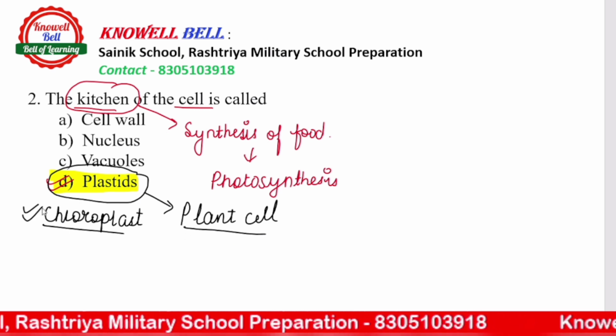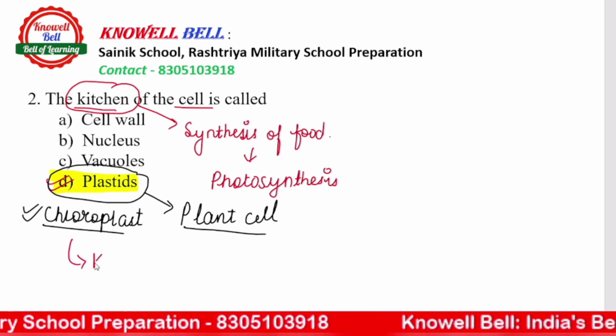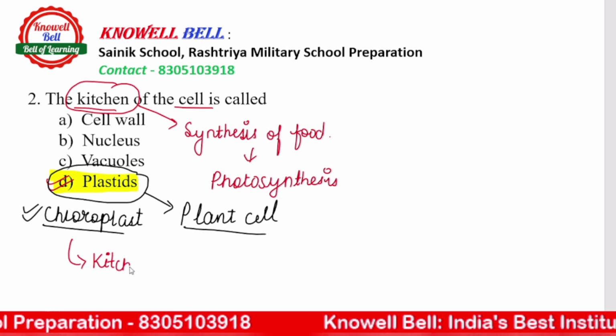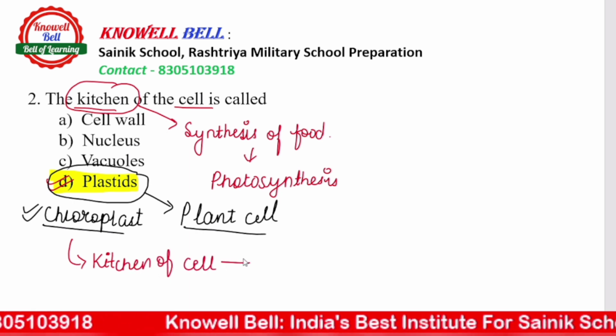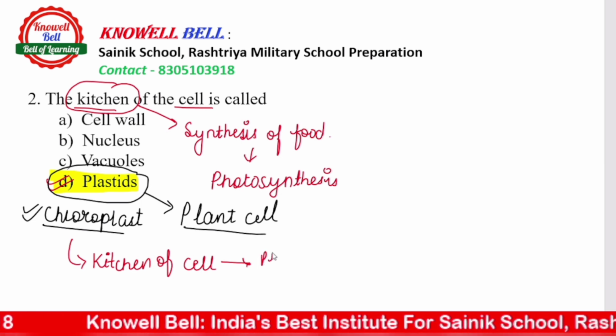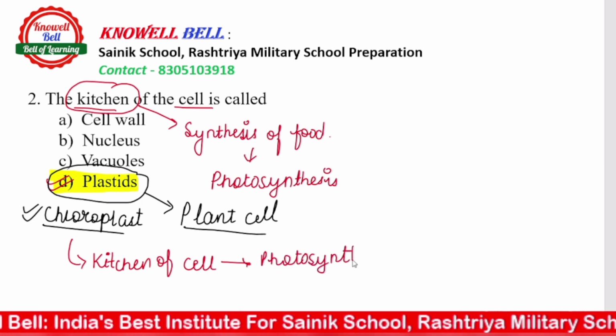So basically, kitchen of the cell हम किसे कहते हैं? Kitchen of the cell हम कहते हैं chloroplast को, because chloroplast is responsible for synthesis of food, and synthesis of food is carried out by photosynthesis. By which process is it carried out? It is carried out by photosynthesis.